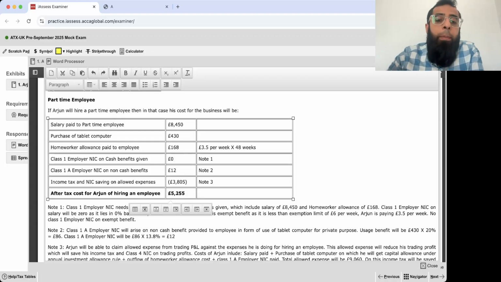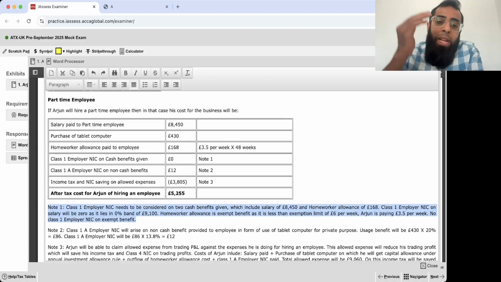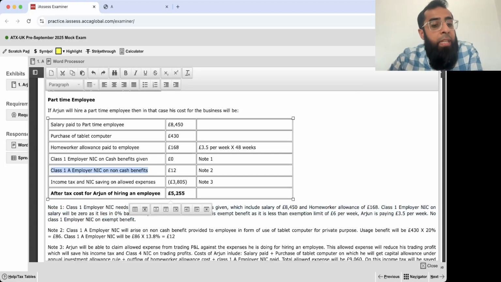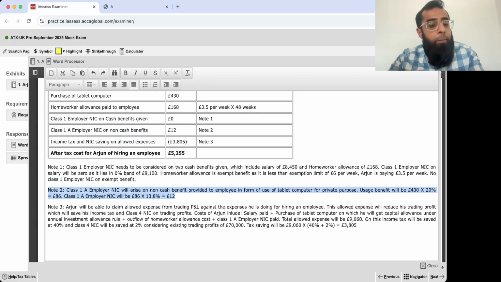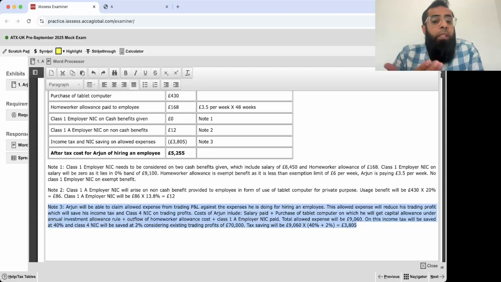We will have to think about class 1 employer NIC, which is 0. The reason being that the salary falls below the threshold and home worker allowance was exempt. There will be class 1A NIC on the non-cash benefit. Are you getting my point? Then, since Arjun is doing so many expenses, they will become allowed expense from his trading P&L. He paid salary. On tablet computer, he will get capital allowance. Outflow of home worker allowance.